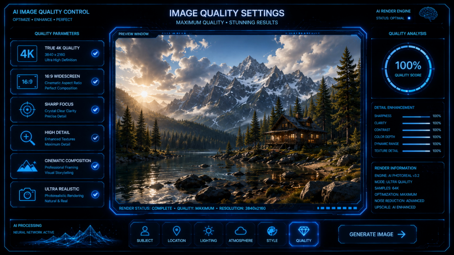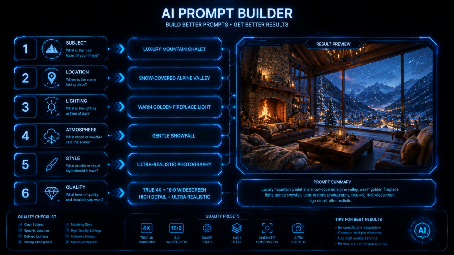Now let's put everything together. Suppose I wanted to create one of the mountain cabin scenes you've seen earlier. Instead of typing cabin, I'd build the prompt one piece at a time. Subject, luxury mountain chalet. Location, overlooking a snow-covered alpine valley.